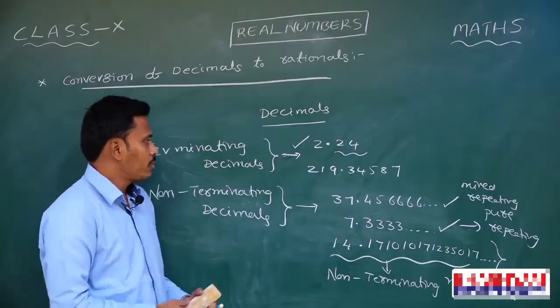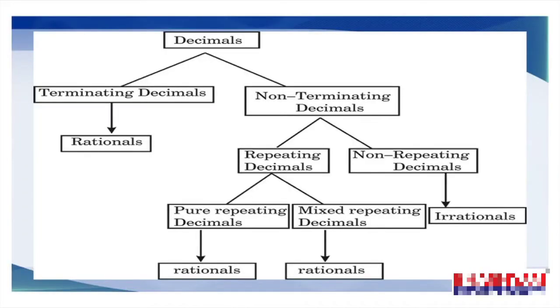Have a look at this. Look at the slide on your screen. It represents the complete classification of decimals. Basically, decimals are of two types as we discussed on the board. They are terminating decimals and non-terminating decimals.